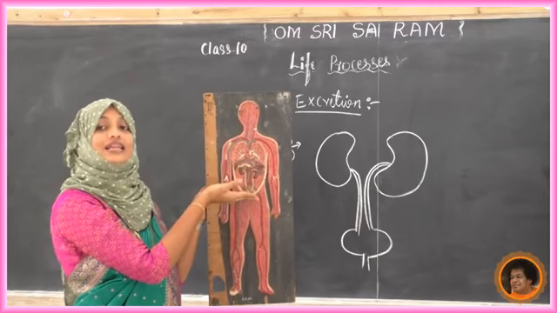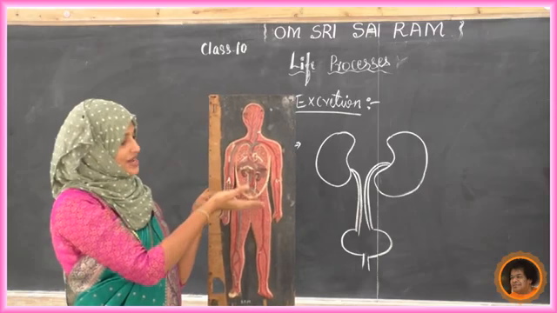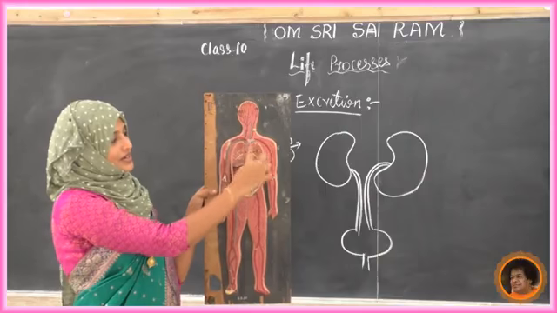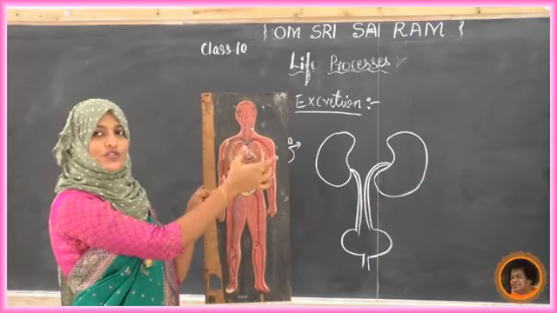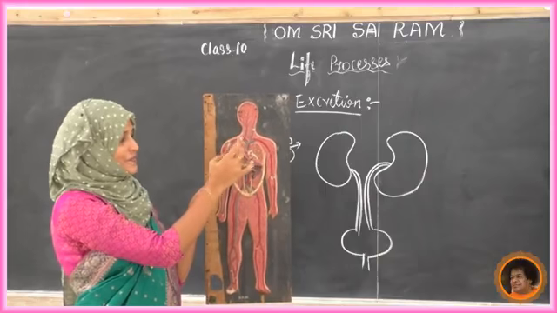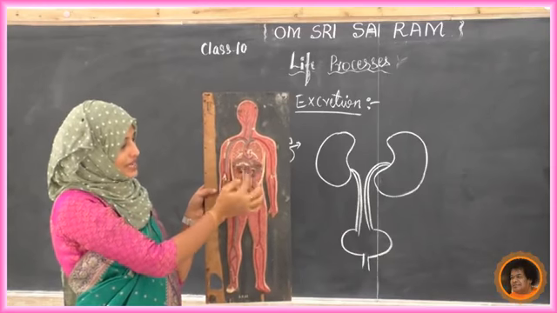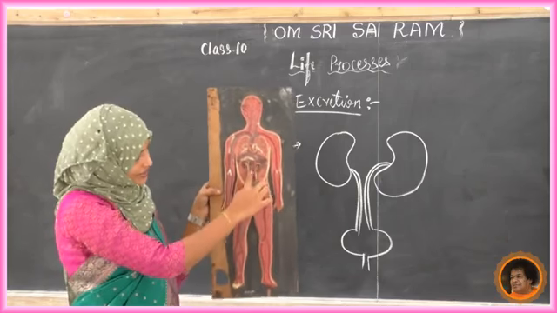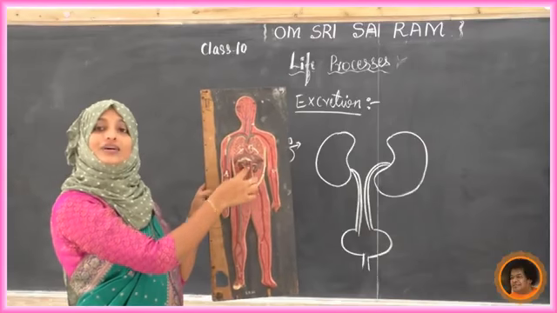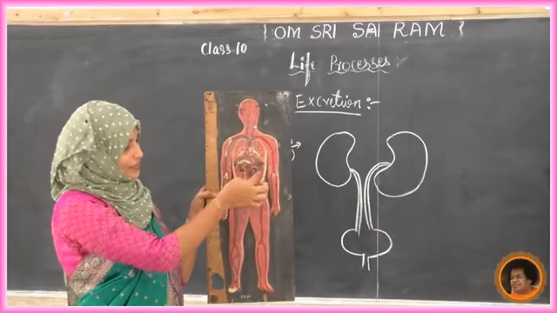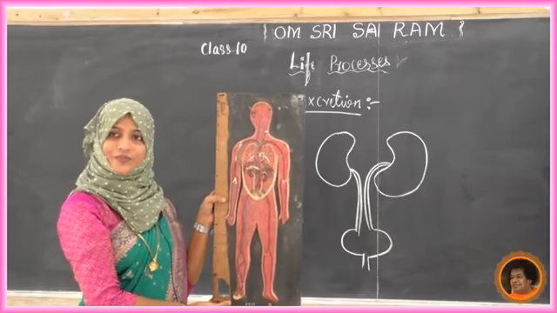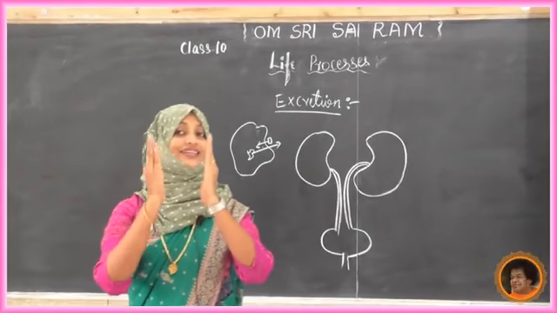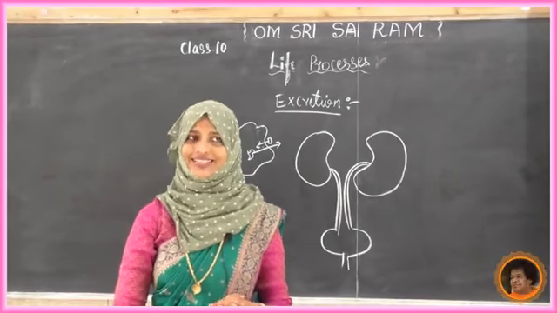This is the dorsal abdominal portion of our body. Here the ribs are there, and they cover our cage for our lungs. In the last class we have studied that ribs are the cage for our lungs. Upon that, here we can see the digestive system. Here it will come, our backbone. On either side of the backbone we can see our kidney. Now we come to know the exact position of our excretory system.